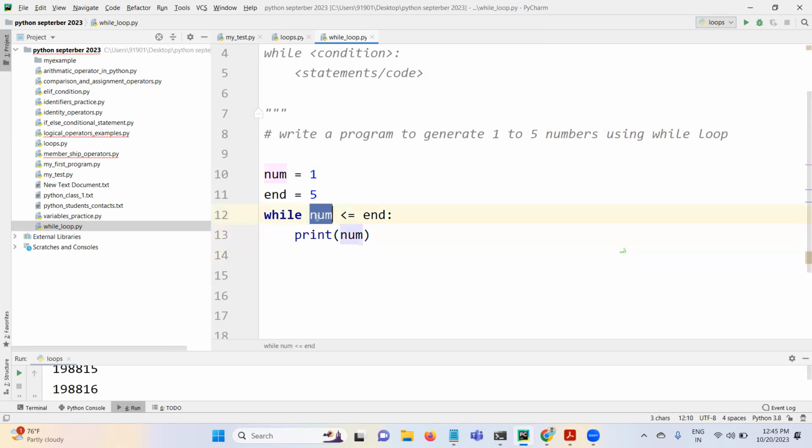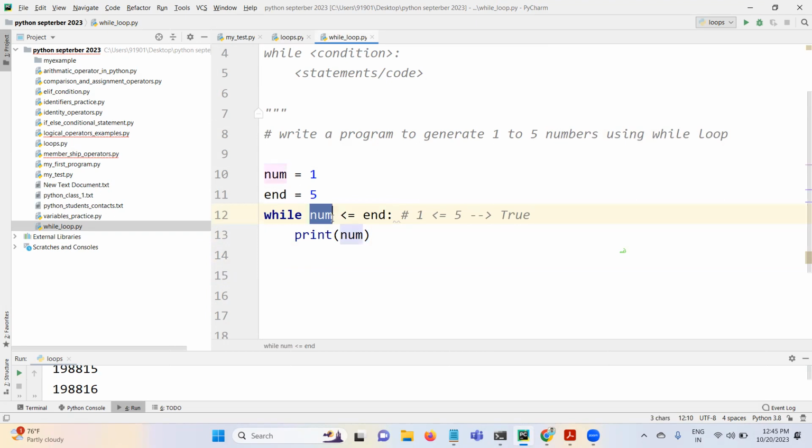Here, the very first time, num 1 is less than or equal to end 5. Here it is something like this, right? 1 less than or equal to 5. What is the output of this one? True, right? This output will be true. While true means the while loop block is going to be executed here. It is going to print num. Num is nothing but 1 here.